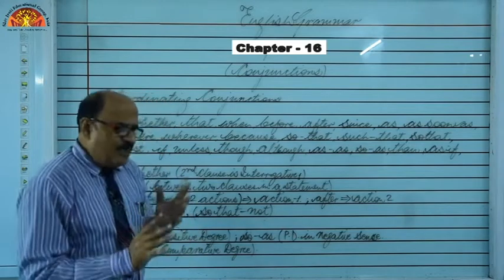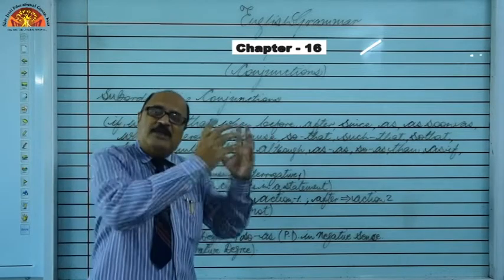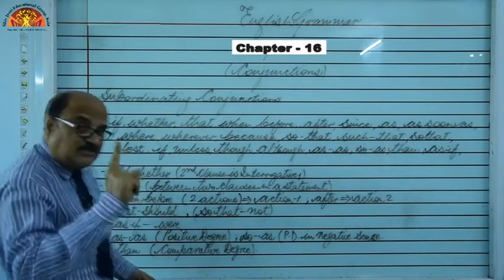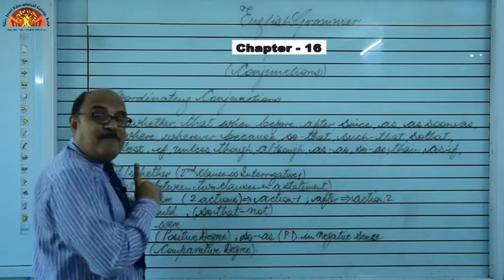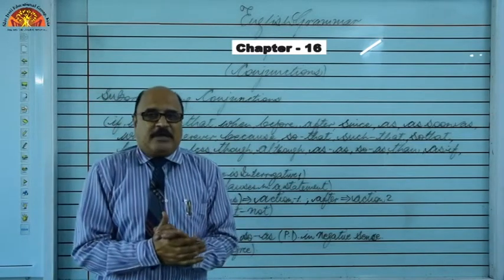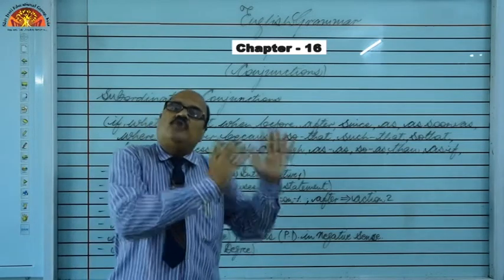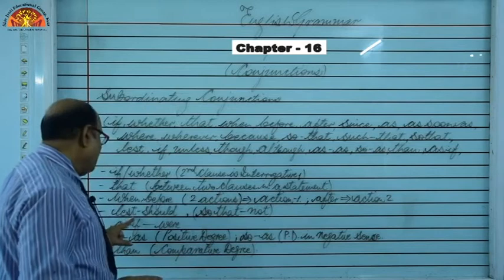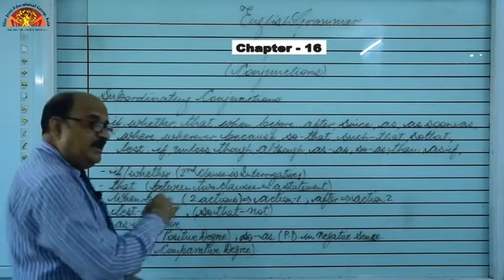Right? When I was reading, somebody knocked at the door. Yeah, somebody knocked at the door when I was reading. In this way, right? Lest should. This is very important. Please keep it in your mind whenever we are using lest. Should is mandatory, right? For example, he worked hard because he did not want to fail. So, how to say? He worked hard lest he should fail. He did not want to fail can be written as he should fail.